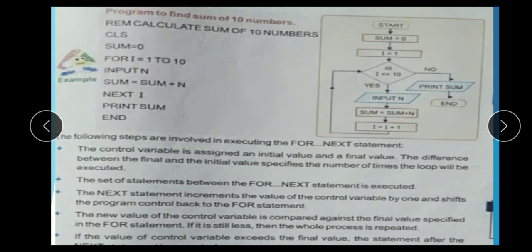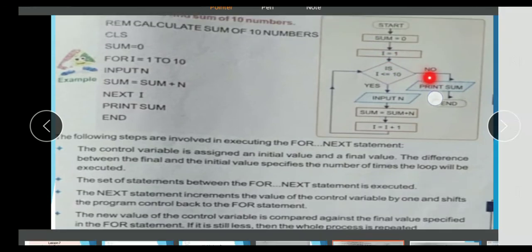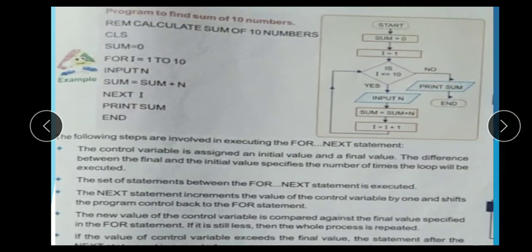Here you can understand through this diagram. Start, sum equal to 0, I is equal to 1. Here check the condition: I is less than or equal to 10. If no, print sum and end. If the condition is true, then go to yes, input n and sum equal to sum plus n and I equal to I plus 1, then move again with I equal to 2.